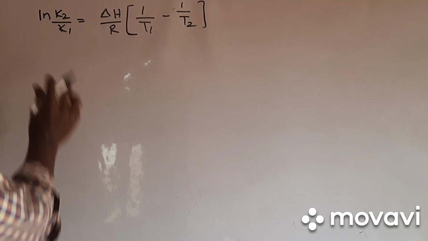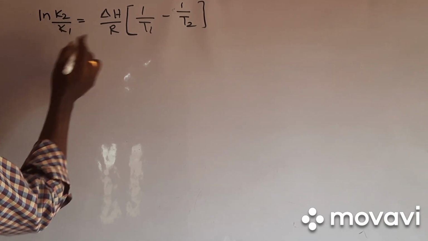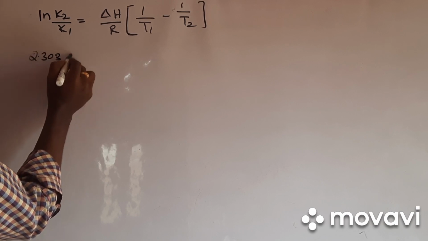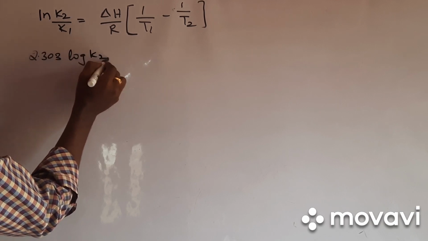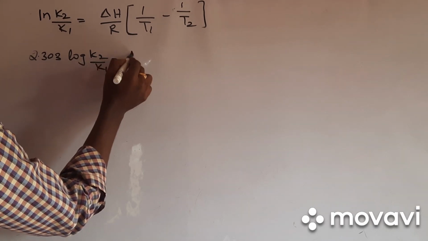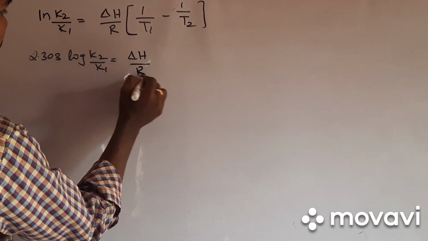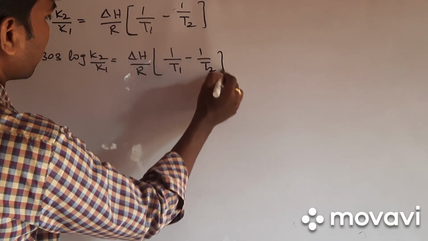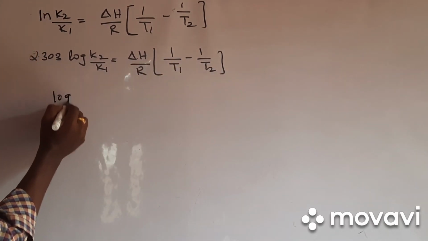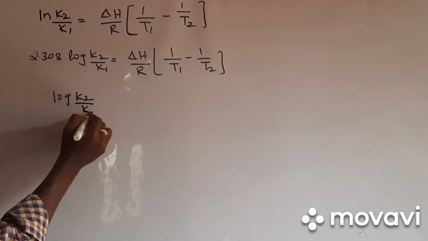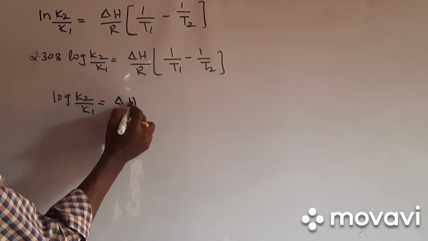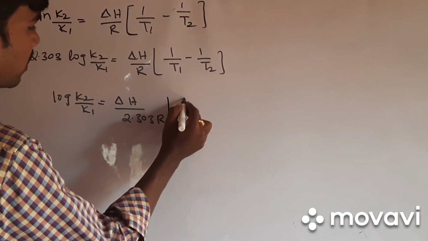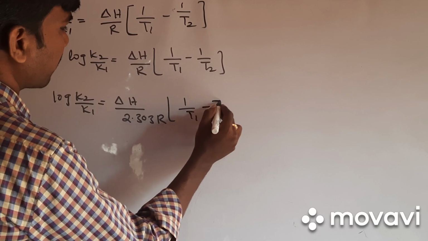If you convert this into logarithm base 10, we have to multiply by 2.303. So 2.303 log K2 upon K1 is equal to delta H by R into 1 by T1 minus 1 by T2. So log K2 by K1 is equal to delta H by 2.303 R into 1 by T1 minus 1 by T2.